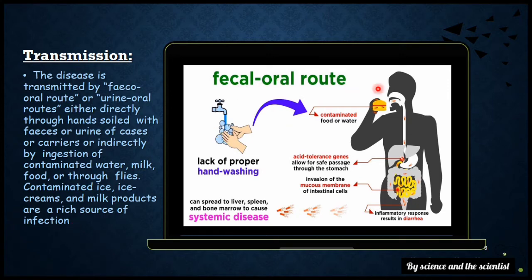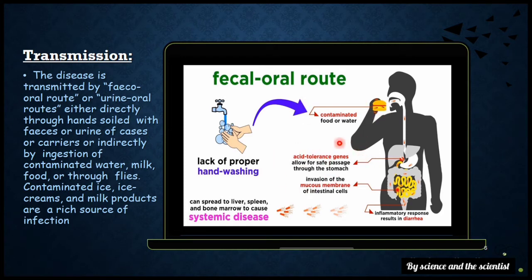In this picture the fecal-oral route is clearly explained: if a person is a carrier or was previously infected with typhoid, this person might transfer the disease to a healthy person through unwashed or not properly washed hands, and that's why it's very important to wash your hands properly. It can also be transmitted by contaminated food or water, or through soil and other related contaminants.